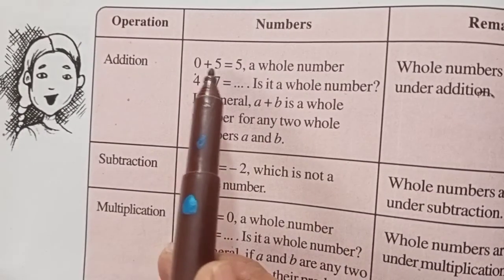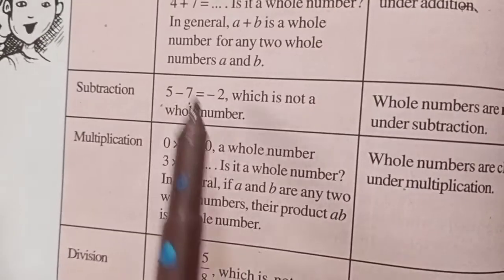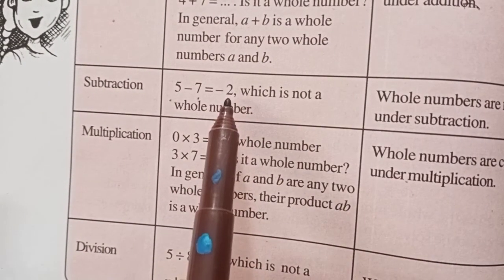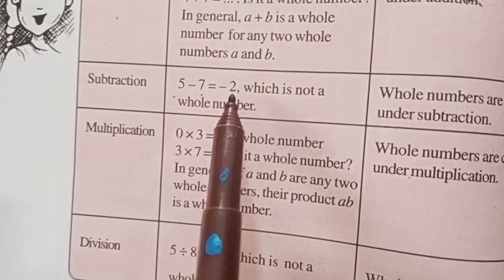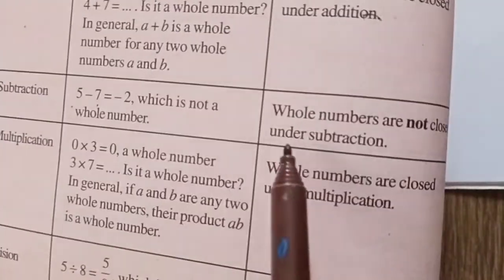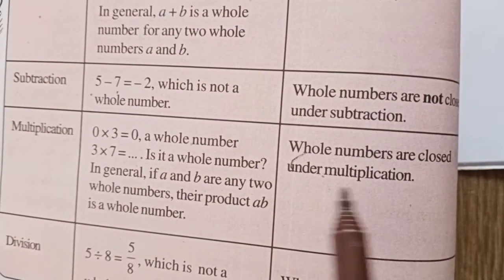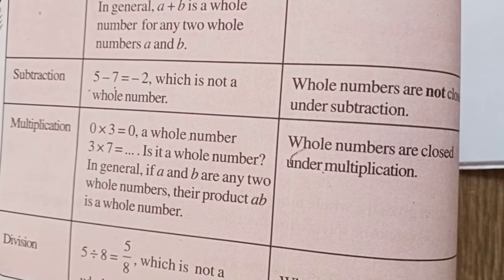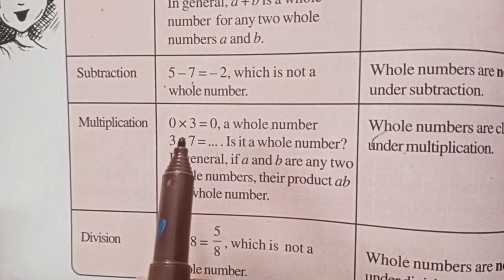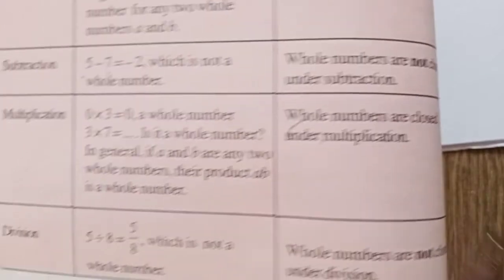Whenever we add two numbers, the answer is called the sum. And whenever we subtract two numbers, the answer is called the difference. So here, when the product is also a whole number, the remark is whole numbers are closed under multiplication. So don't take this example. You do some other example and write the conclusion here.